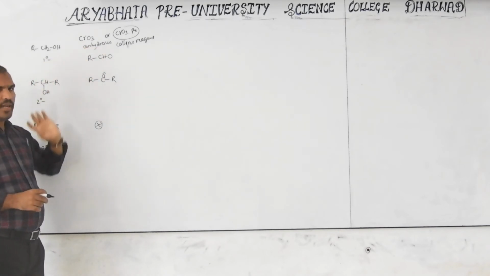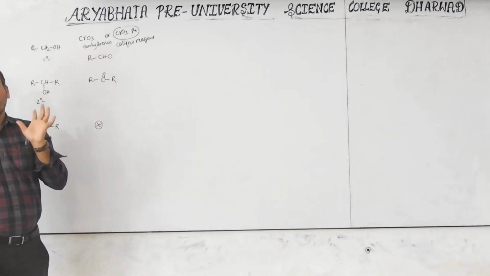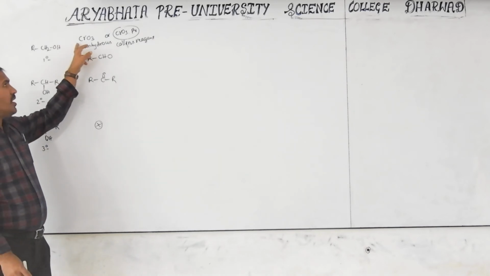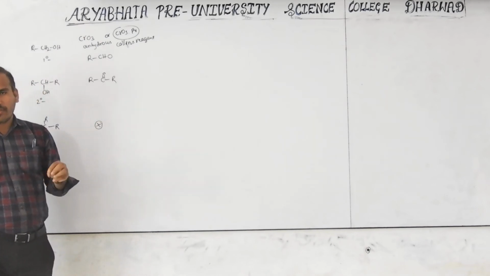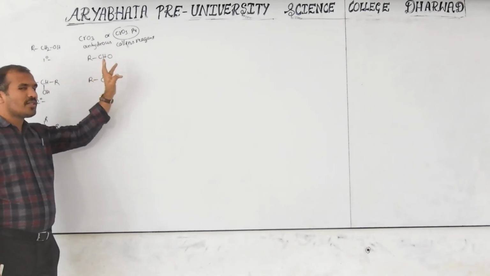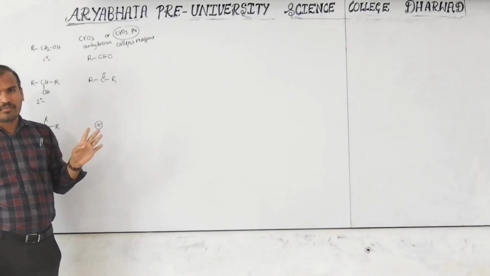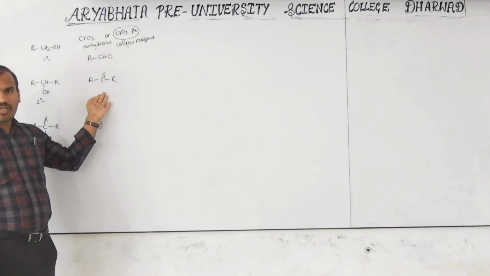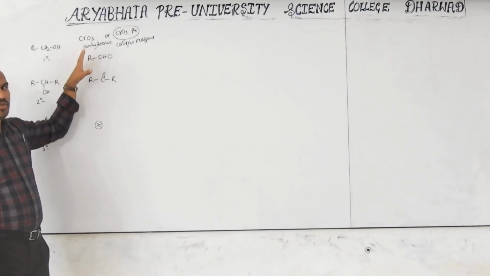Primary alcohol goes into aldehyde. CrO3 may also be given with aqueous H2SO4. This is called Jones reagent. It is not in the textbook, that's why I am not discussing it. CrO3 plus aqueous H2SO4 is called Jones reagent. If it is given, then the primary alcohol is converted to carboxylic acid, not aldehyde. But the secondary alcohol is converted to ketone, no problem. There is a difference you have to observe. But generally, according to the textbook, you only have to remember the answer for anhydrous.